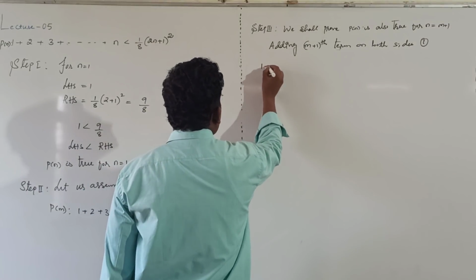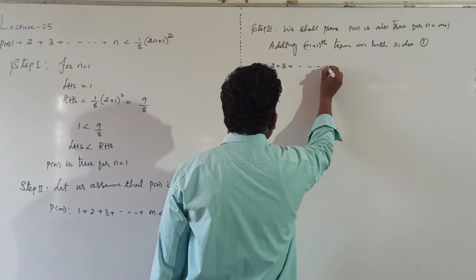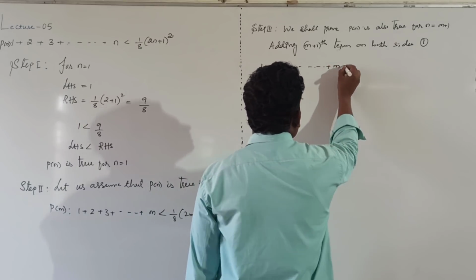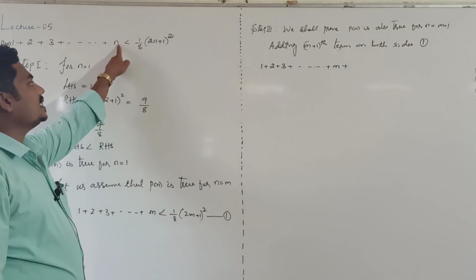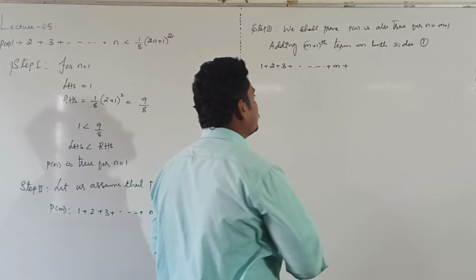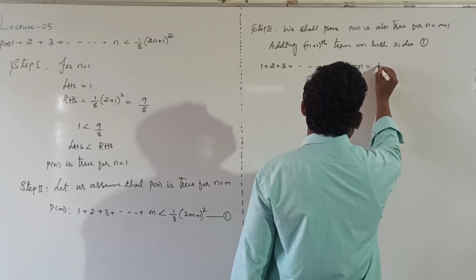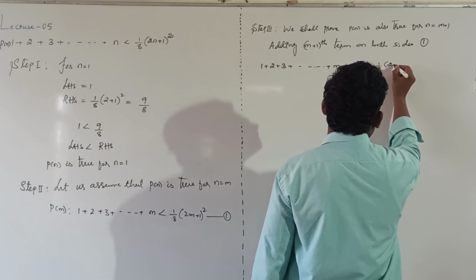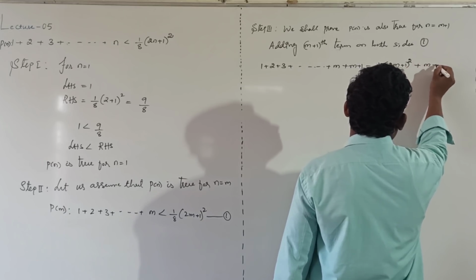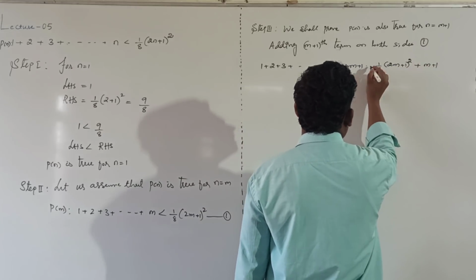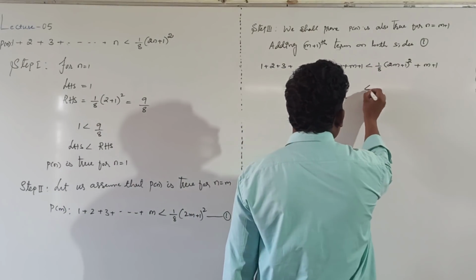Then 1 becomes 1 plus 2 plus 3 plus and so on plus m. What is our m plus 1th term? In this case, nth term is n, means m plus 1th term is m plus 1 only. That's less than 1 divided by 8 into (2m plus 1) whole square plus (m plus 1). It is not an equal sign, it is a less than sign. Now simplify.